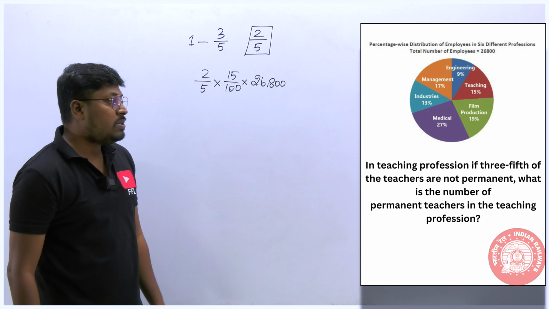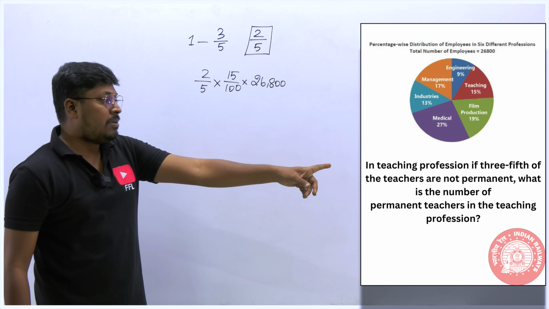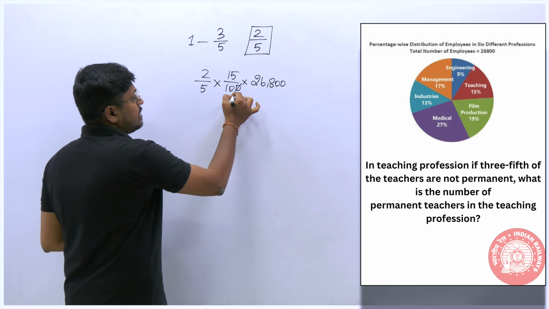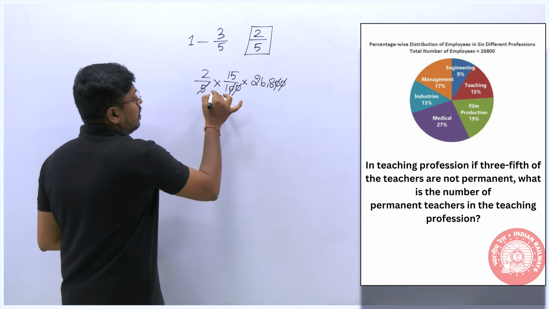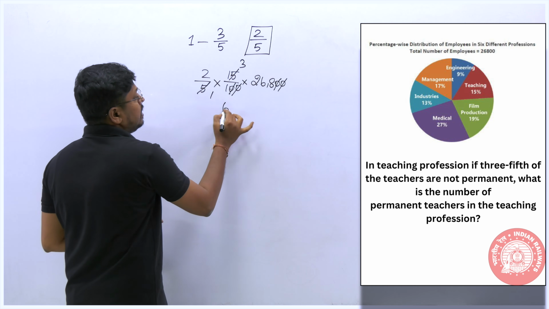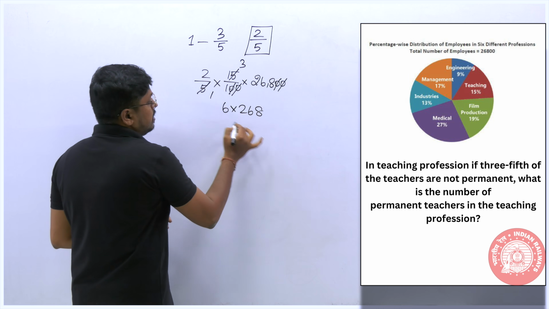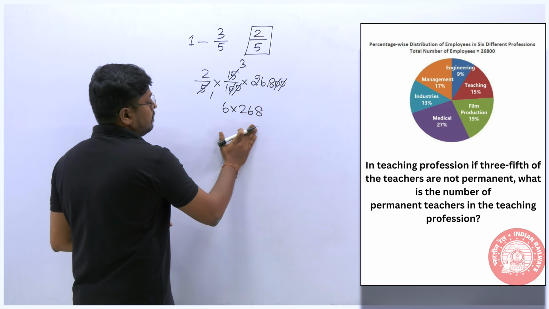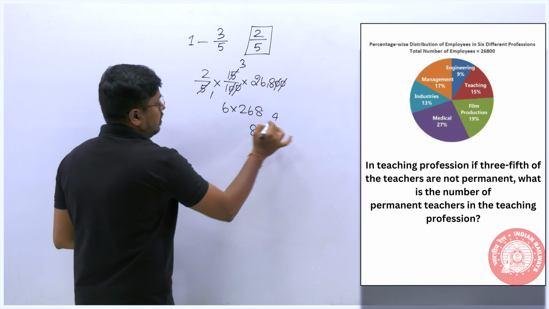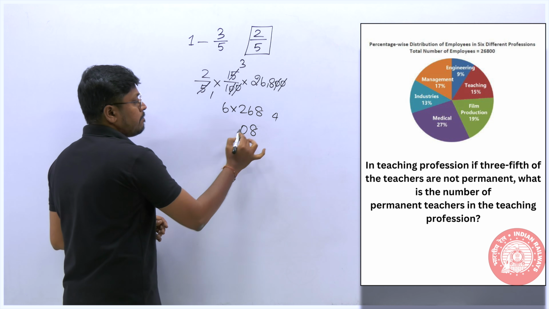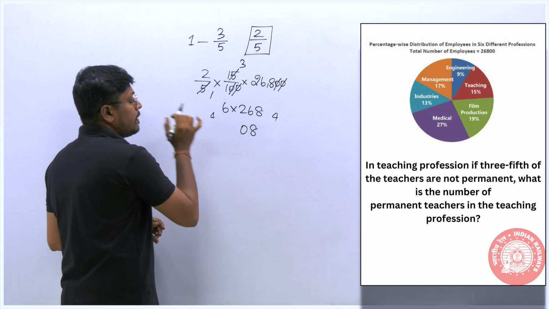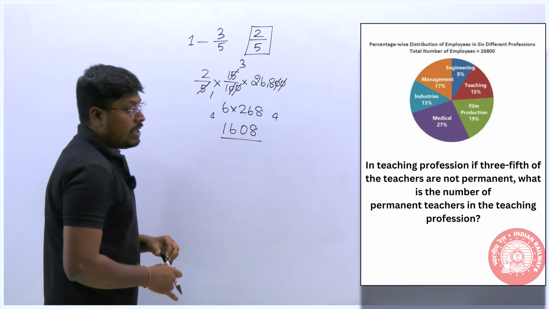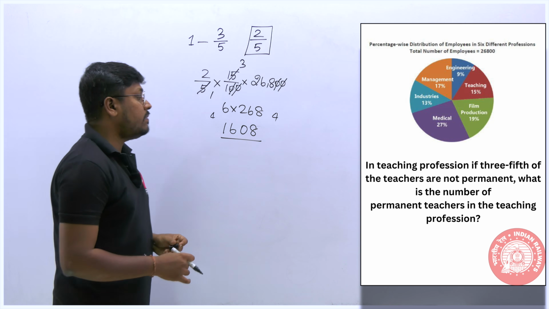So now our target is to find the number of permanent teachers. We just have to find this value, that is enough, right? So we can cancel the zeros here. 1, 5 3s are 15, 6 into 2, 6, 8. 64. So 4, 6, 6 are 36, 44, 12, 12 plus 4 will be 16, 1608. Yes, 1608 will be the answer for the last question.